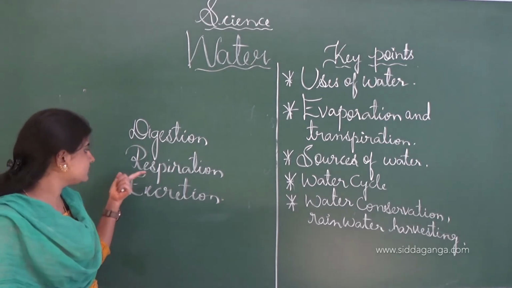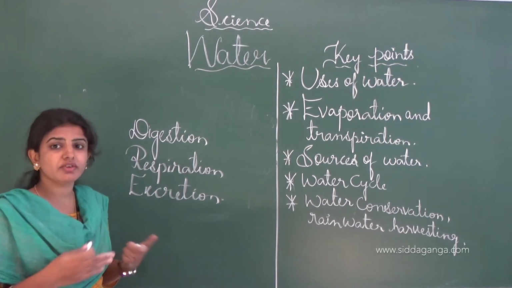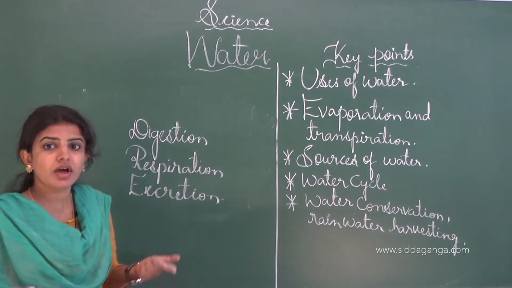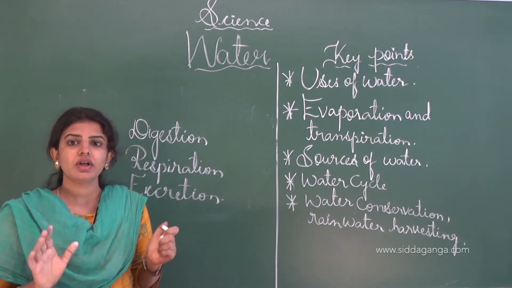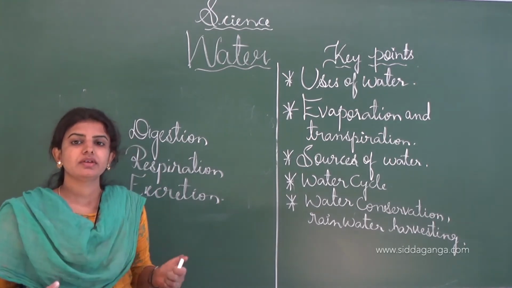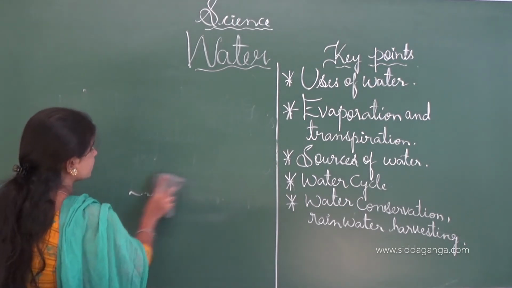And next is excretion, the removal of waste particles from our body, and it requires water. Water is very essential for life process activities. This is how we can say that there are many uses of water.